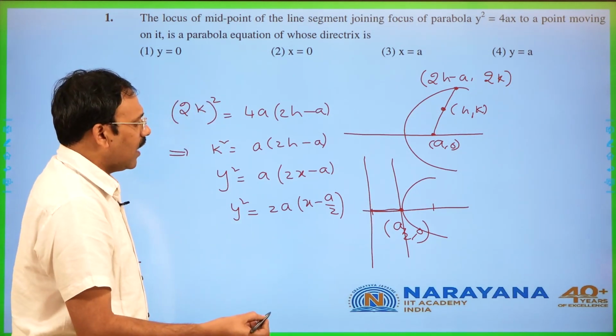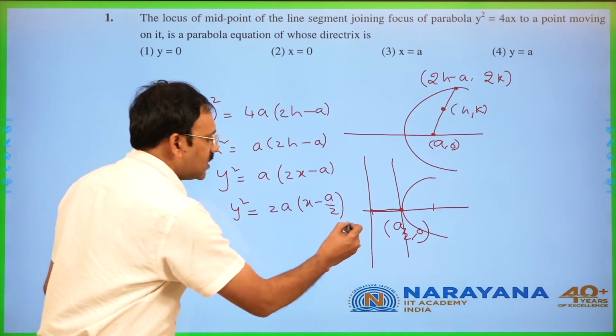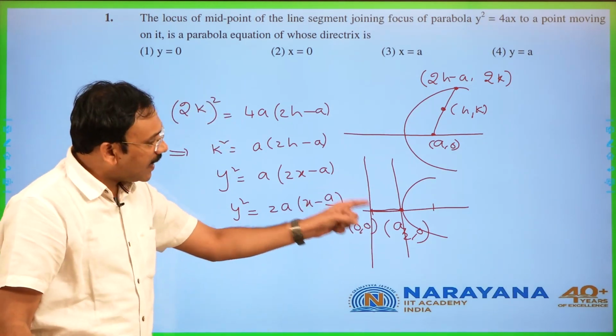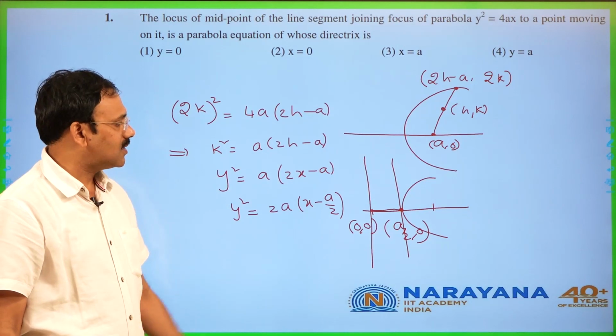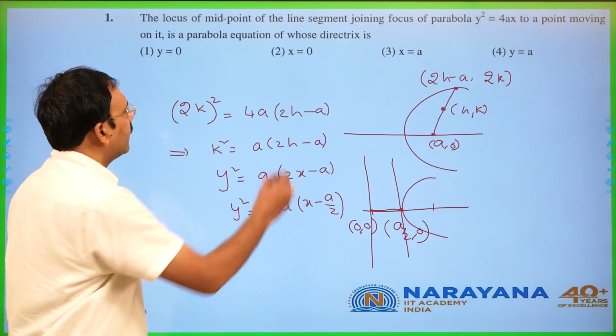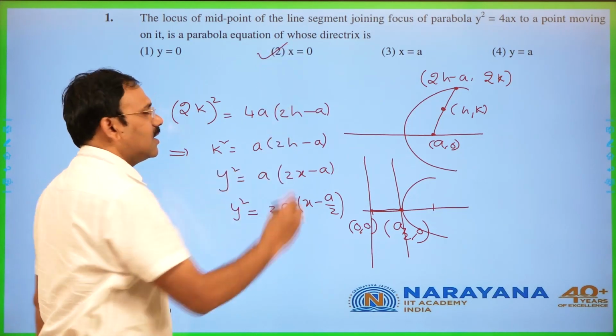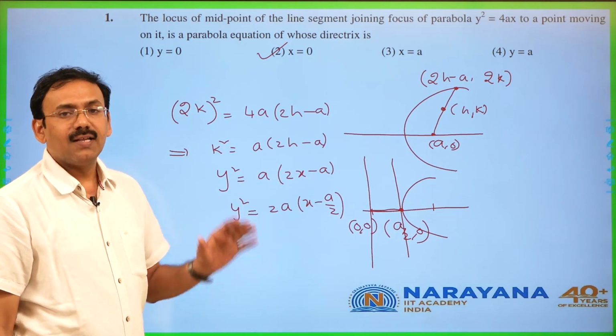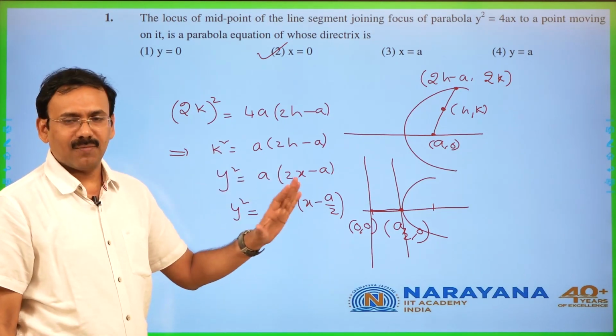When you move a by 2 distance here, this is going to be (0, 0). So the directrix of this parabola is a vertical line passing through (0, 0), which is nothing but x is equal to 0. So this question is simply based on the equation of the parabola.